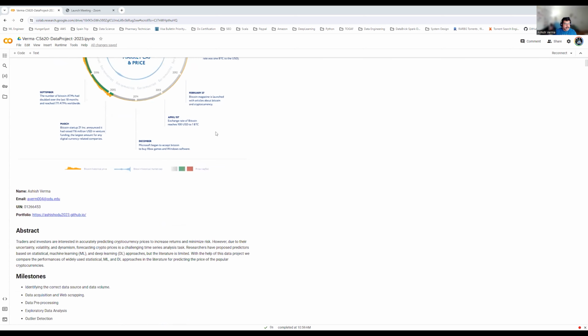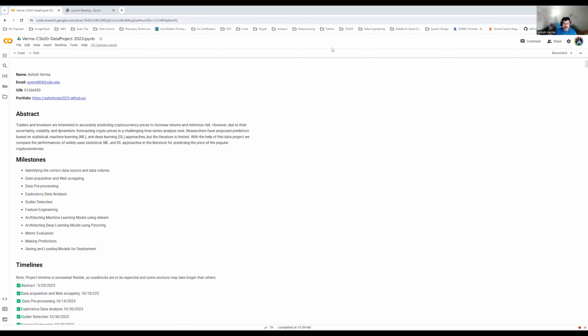The idea here is that the problem with cryptocurrencies is that they are very fragile and volatile. The prices change every now and then, with every second passing. There is a lot of fluctuation, and it is very difficult to predict the price of a cryptocurrency at any given point of time. Though in this project we have tried to gather information from different APIs and web scraping, and we try to find out the Bitcoin price for the next day, given that we have the closing price for the previous day.